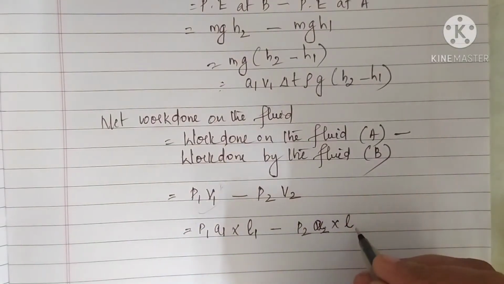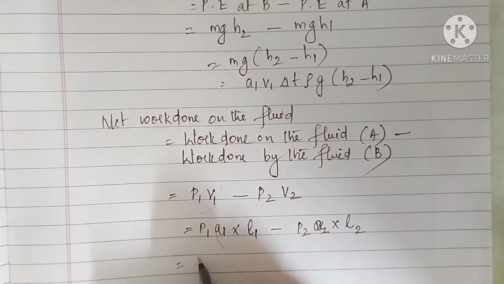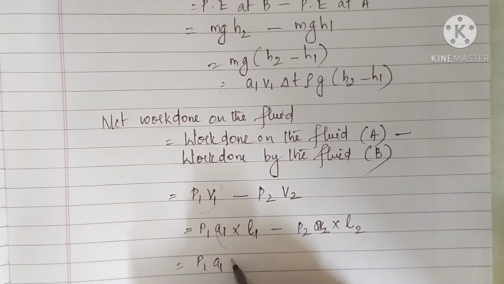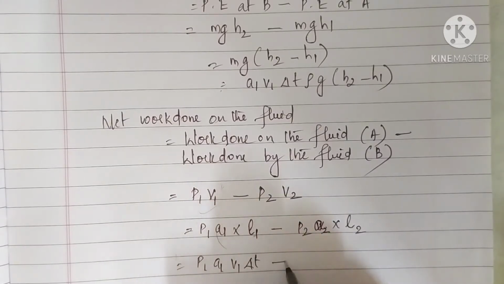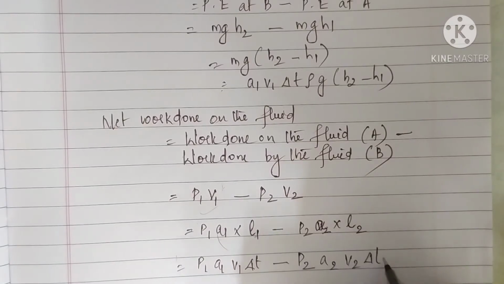It is L1 as well as L2, right? So area into length will give you the volume. Now for this value you will change it as P1 A1 V1 delta T minus P2 A2 V2 delta T.